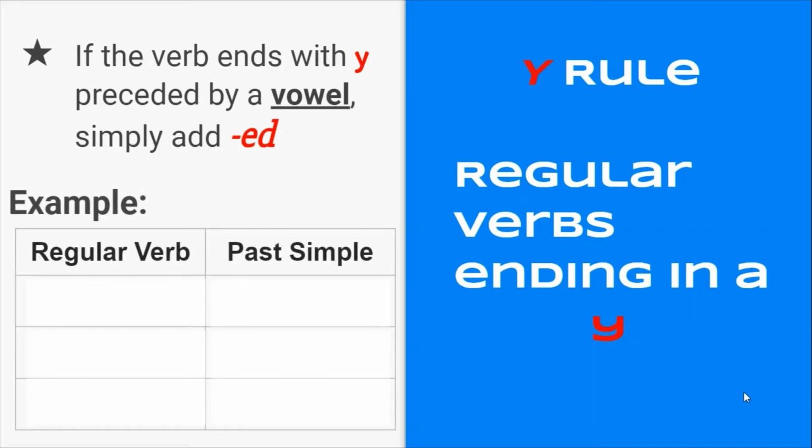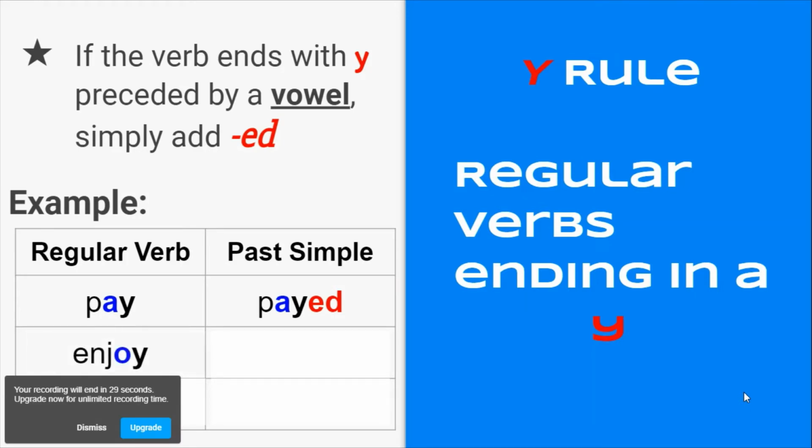Okay, so we have the word pay. So you see we have the vowel A, I have it right there in blue, and the consonant Y. So in order for me to make that into a past tense, all I need to do is add ed, paid. So remember, I have to have a vowel and a Y, and then I only need to add an ed, okay?